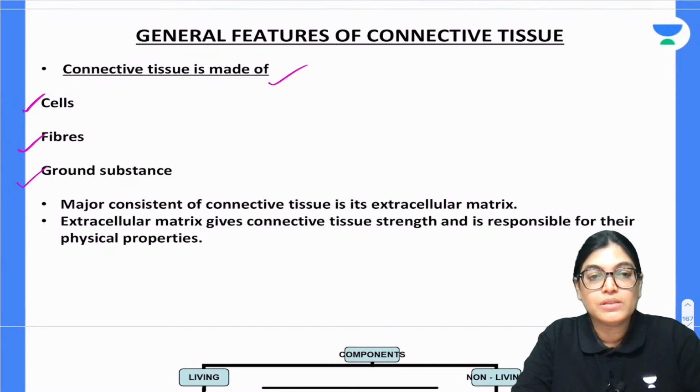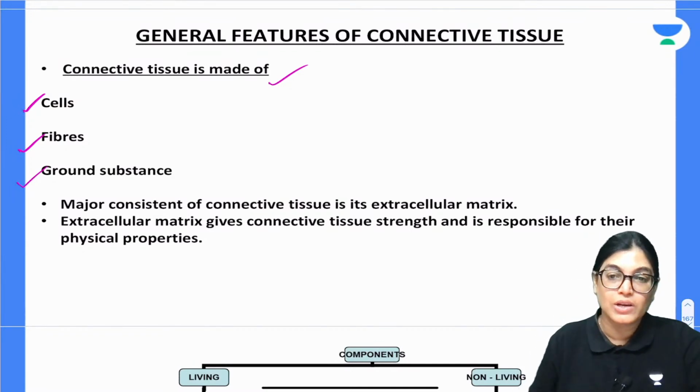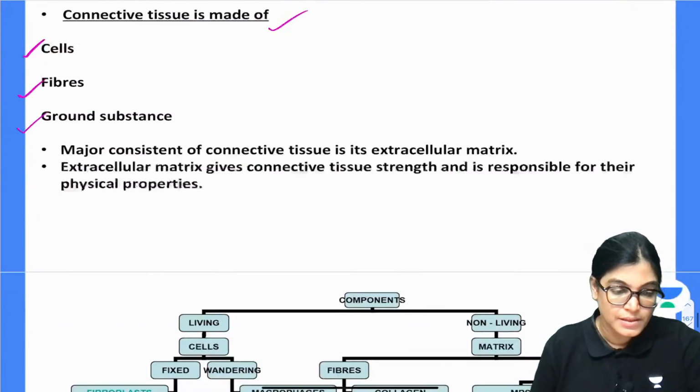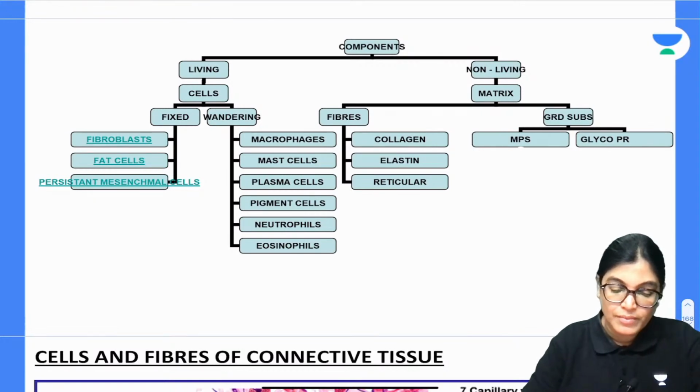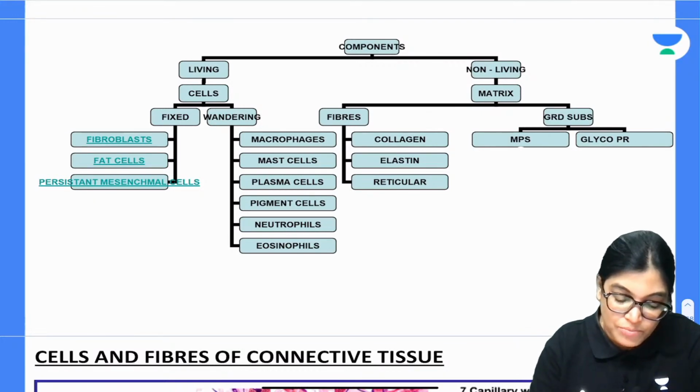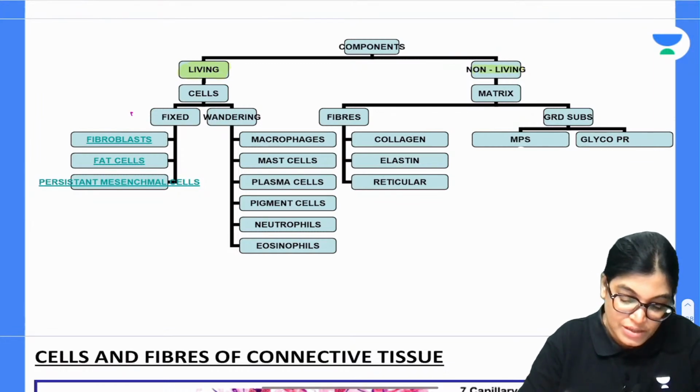That is of utmost importance for us to know. So I would like to give the summary of the cells, different types of cells, different types of collagen fibers, and the composition of ground substance. Let's start with the components. The components can be living and non-living. When we are talking about living and the fixed, it can be fibroblasts, fat cells or persistent cells.